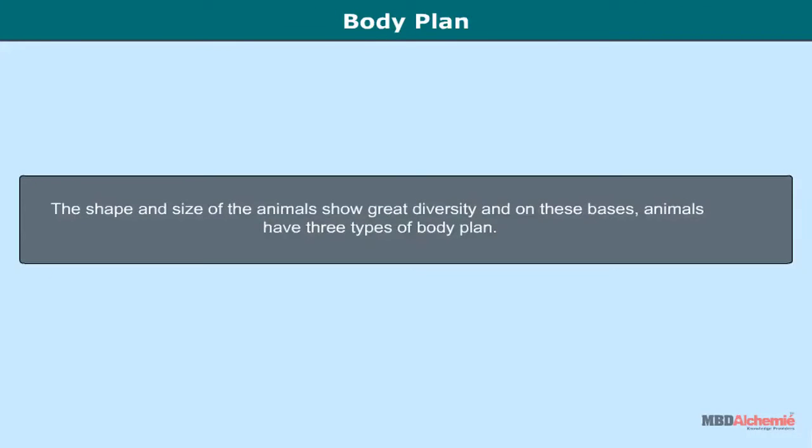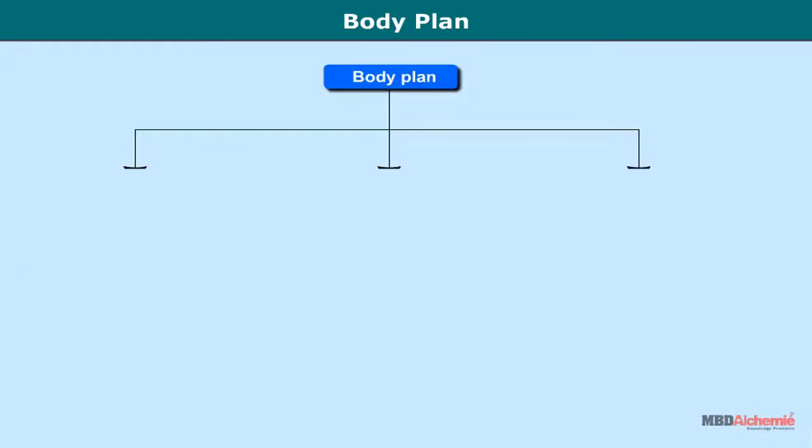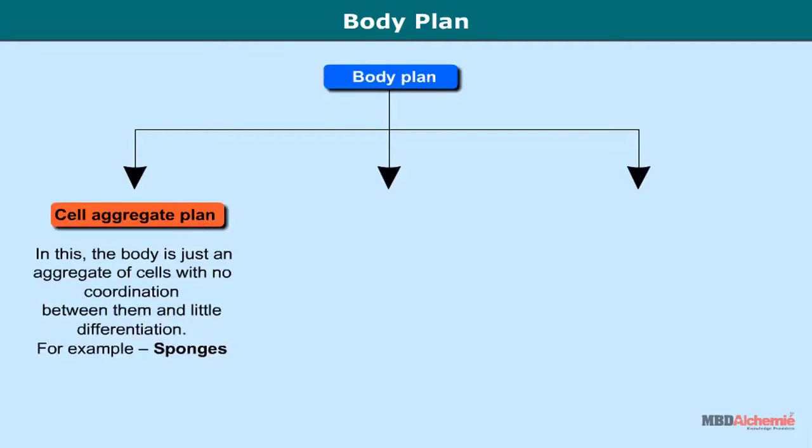Body plan. The shape and size of the animals show great diversity, and on these bases, animals have three types of body plan. Cell aggregate plan: the body is just an aggregate of cells with no coordination between them and little differentiation, for example, sponges.